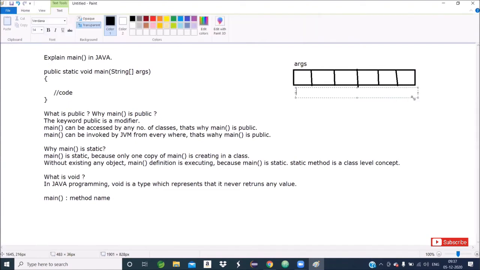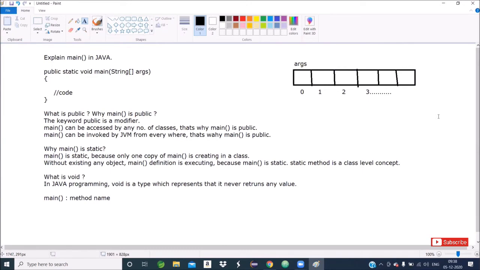Index starts from 0, 1, 2, 3, etc. So ARGS is a one-dimensional array of type string.